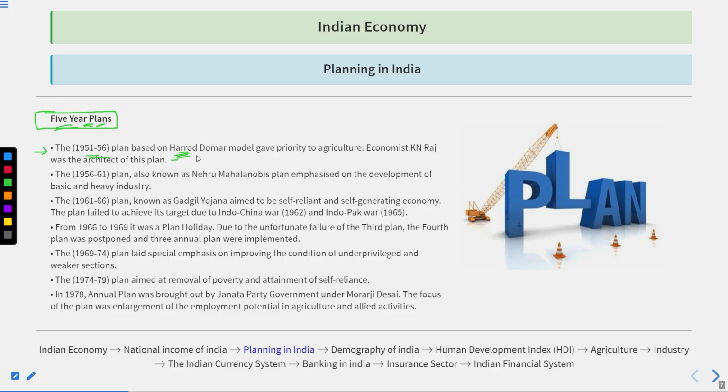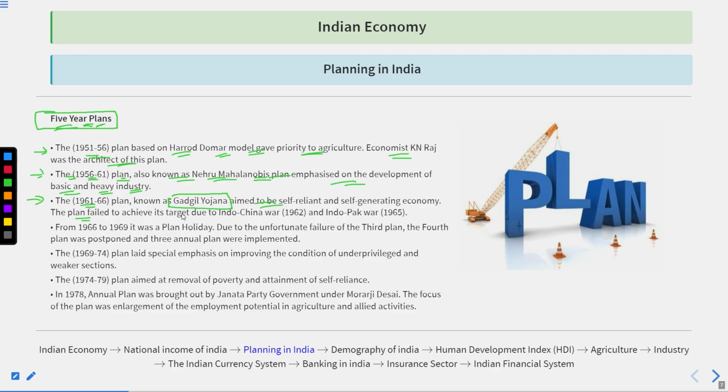That plan, based on the Harrod-Domar model, gave priority to agriculture. Economist K.N. Raj was the architect of this plan. Thereafter, the 1956 to 61 plan, also known as the Nehru-Mahalanobis plan. This emphasized the development of basic and heavy industries. The 1961 to 1966 plan, also known as Gadgil Yojana, aimed to be a self-reliant and self-generating economy.